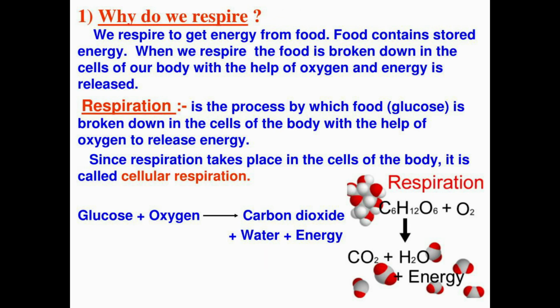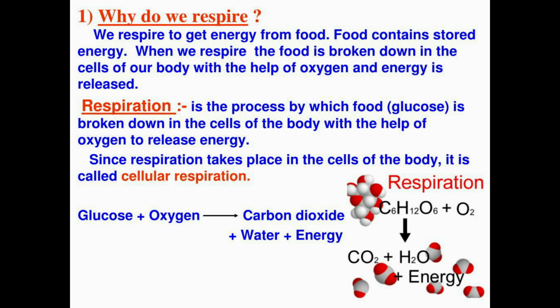The air which we take through our nose reaches the lungs, and finally it reaches the cells. Respiration takes place in the cells of the body. That is known as cellular respiration.